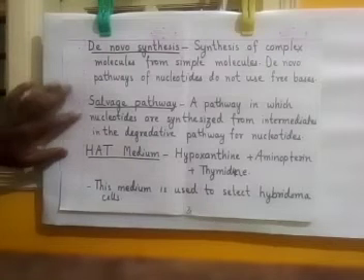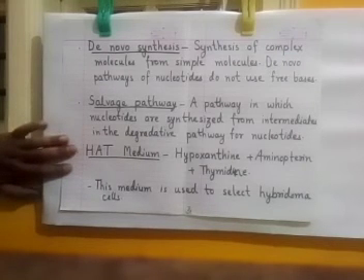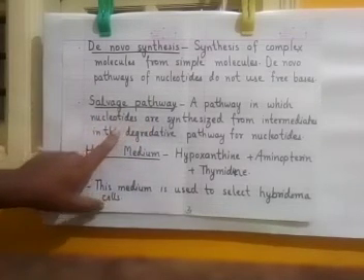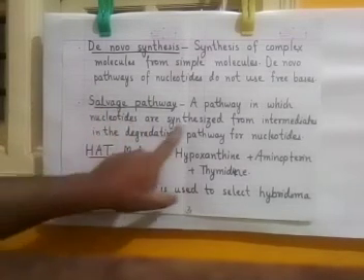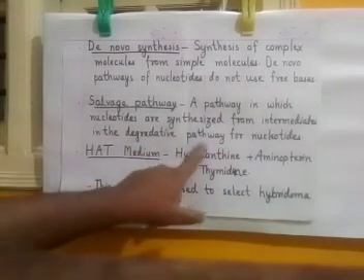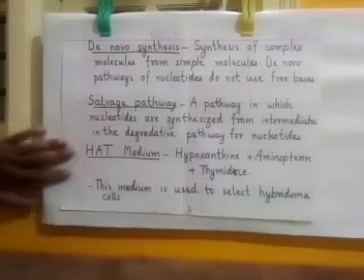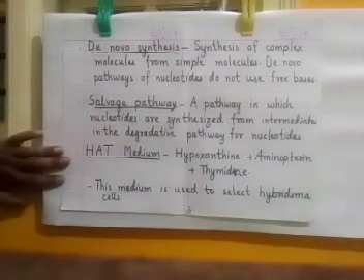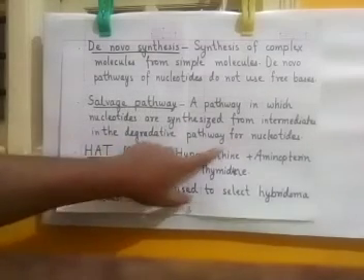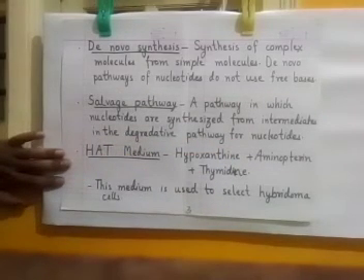But there is one more pathway in a normal cell, which is called the salvage pathway, and in this pathway the nucleotides are synthesized from intermediates in the degradative pathway for nucleotides. So what does this mean? The intermediates of the degradative pathway means the old DNA, once it is degraded into its nucleotides.